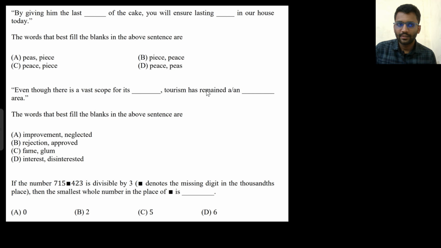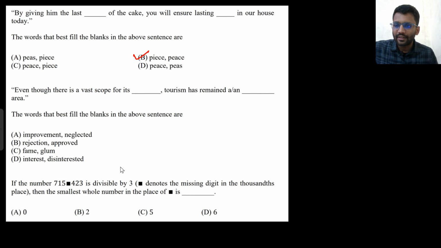Okay, in this question you have to choose an appropriate word. By giving him the last piece of the cake, a part of something, PIECE, you will ensure lasting peace. Peace means calmness, or in Hindi we call that Shanti. So a very easy question. By giving him the last piece of the cake, a part of the cake, you are ensuring lasting calmness or peace, PEACE, in our house today.